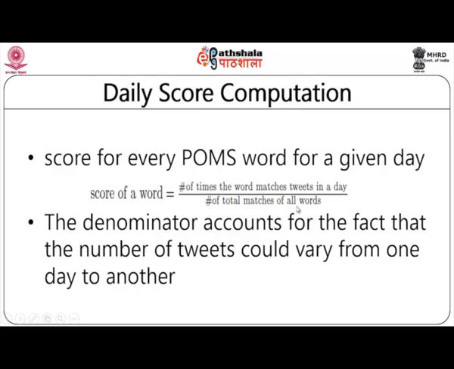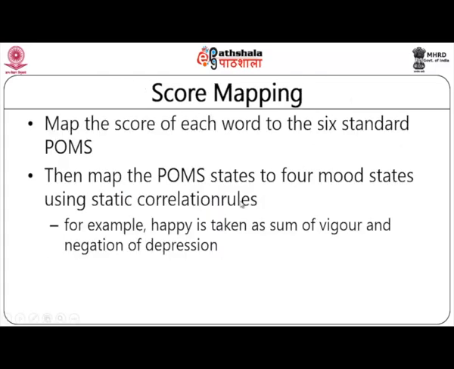The denominator in this equation accounts for the fact that the number of tweets could vary from one day to another, because the number of tweets in any social networking environment will surely vary based on the users. Users are of course going to be dynamic in any social networking application, and accordingly tweets may also vary. So, based on this equation, the daily score is computed, and then the score is mapped to each of the 6 standard POMS expressions or feelings, and these 6 states of mood are then narrowed down to 4 mood states as mentioned in the earlier slide.